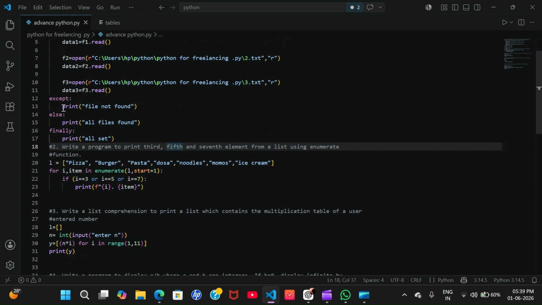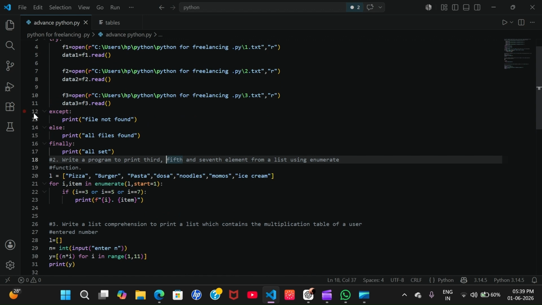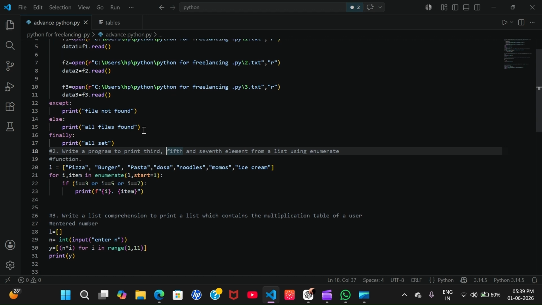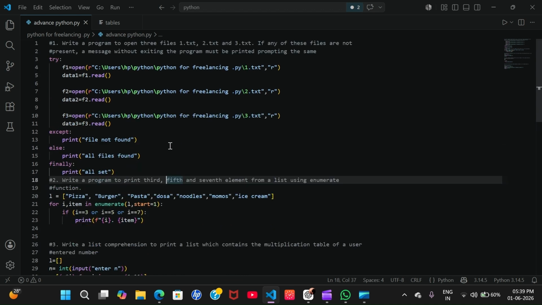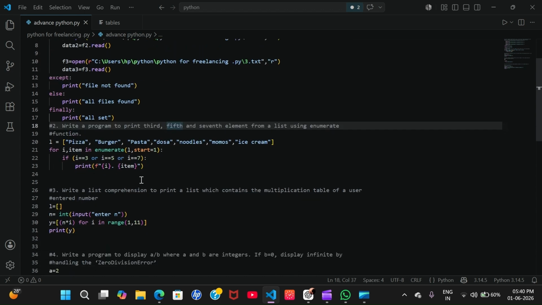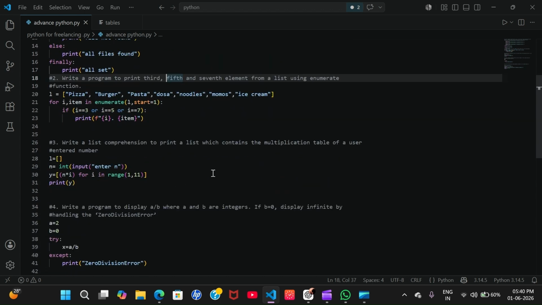To cover that error, I print file not found in except. If an error is caused, then this block of code will run. Else will run when no exception is found. And finally will run in every case, whether the error is found or not. So the output is file not found and all set. I'm not running it for you because it will be complicated to run all the codes together.